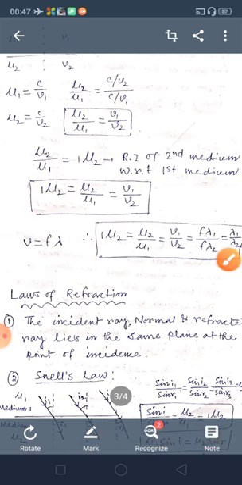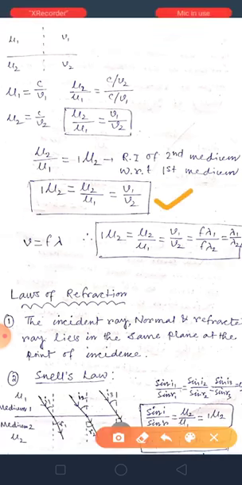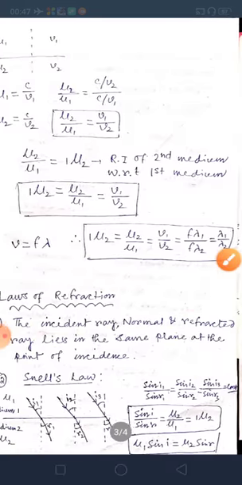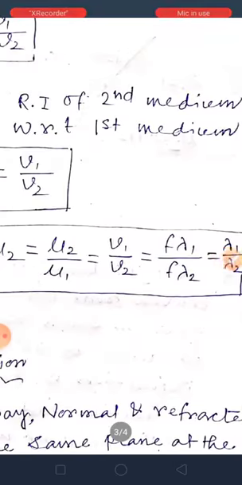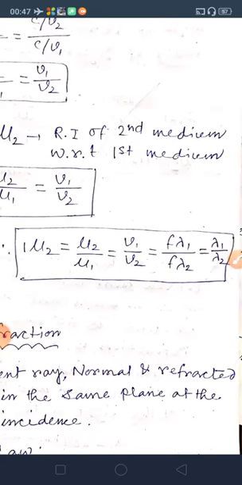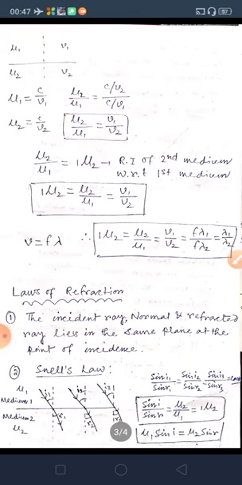So from that equation you can write: refractive index of the second medium with respect to the first medium, mu2 by mu1, is equal to v2 by v1. v1 is equal to f lambda 1 and v2 is equal to f lambda 2, f cancels, so it is equal to lambda 1 by lambda 2. So mu2 by mu1 is equal to lambda 1 by lambda 2, that is another relation. Very important relation. Okay, understood?